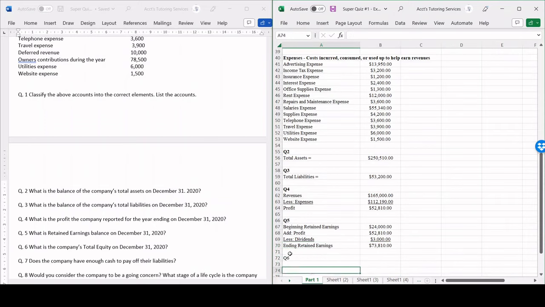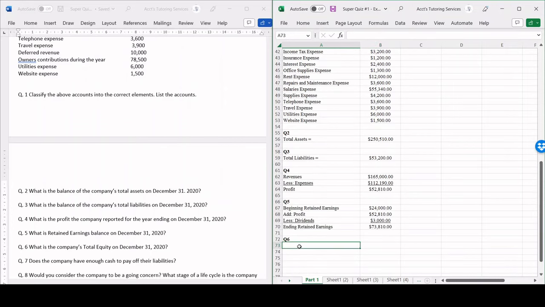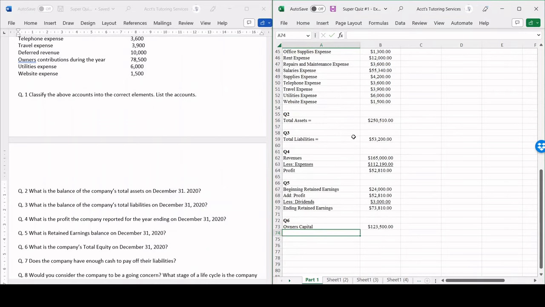Now to calculate question number 6. What is the company's total equity? So equity is a product of owner's capital plus retained earnings, and owner's contributions during the year increases owner's capital. So owner's capital is going to be owner's capital from the beginning of the year plus owner's contributions during the year, 70,500, to get 123,500.